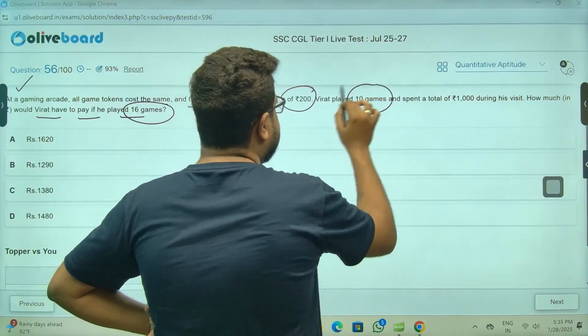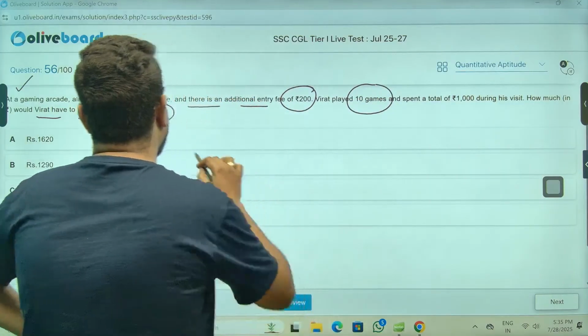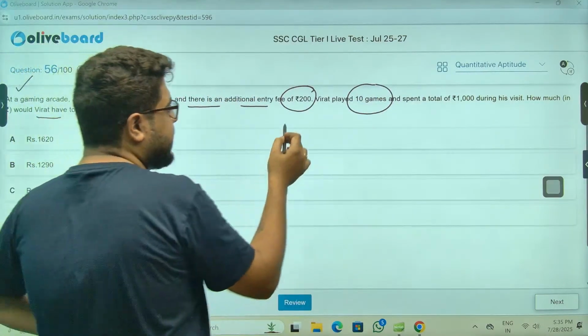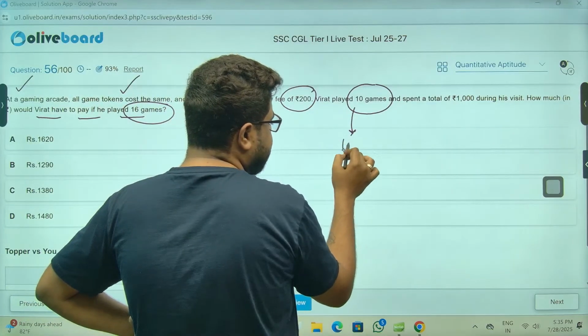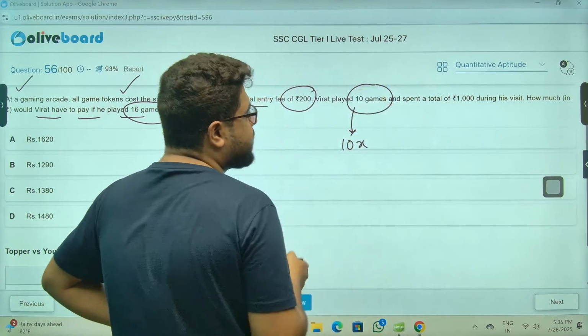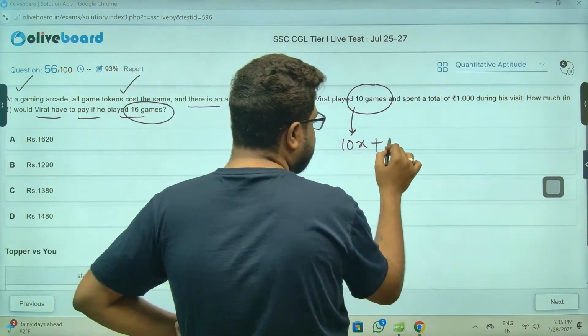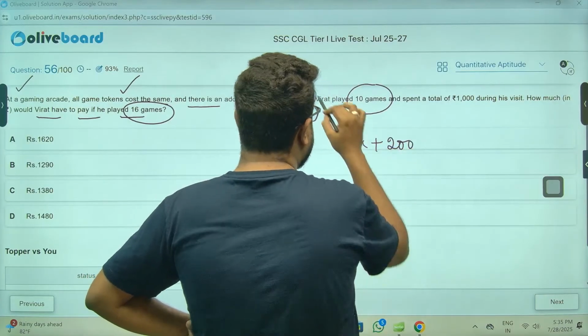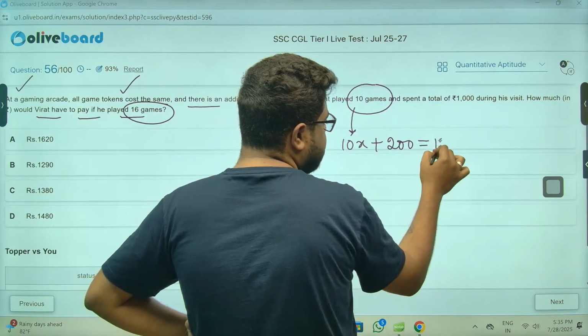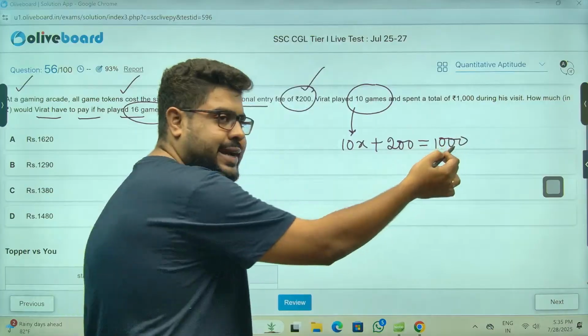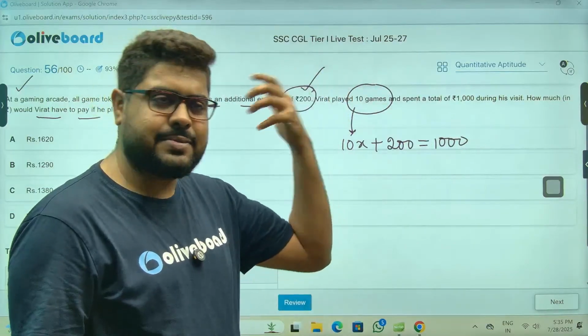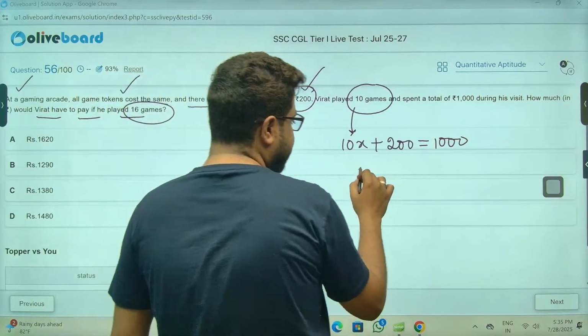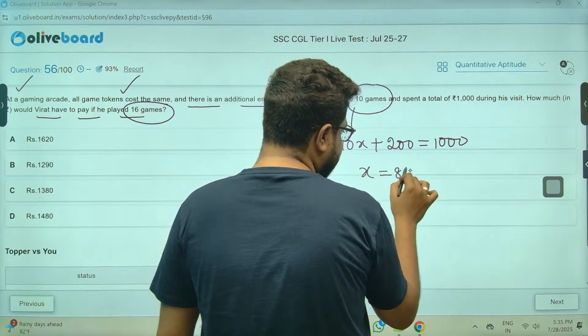So for 10 games, every game token will cost something, so 10x. Every token is costing x, plus 200 rupees, that is the entry fee. That is equal to 1000, sir. You can take it using x or you can do it without x. Anything goes, whichever you feel comfortable. Whatever you take, x is 80, sir.